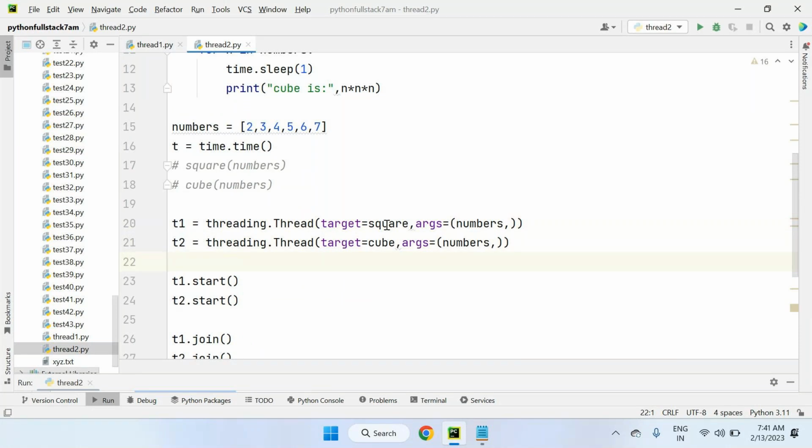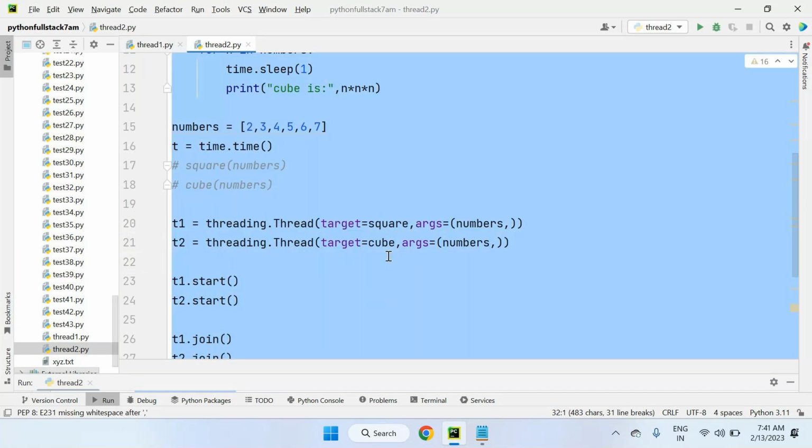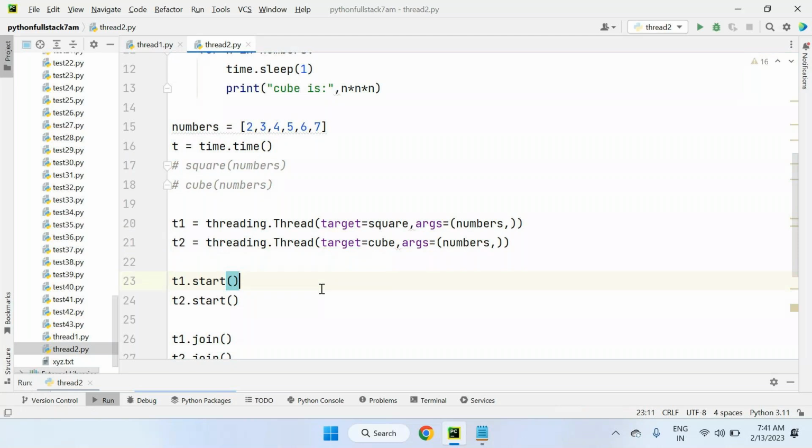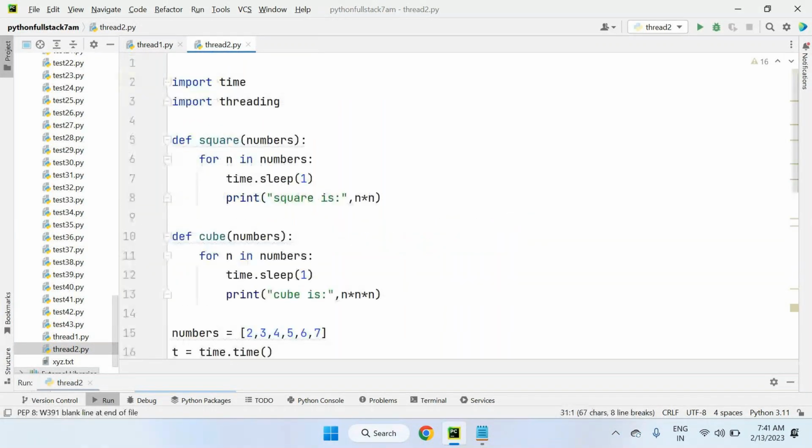Through these two objects we are targeting the respective functions. Both T1 and T2 are started, executing the square and cube functions by taking numbers. Parallel execution is running. So this is the main target of our multi-threading program.